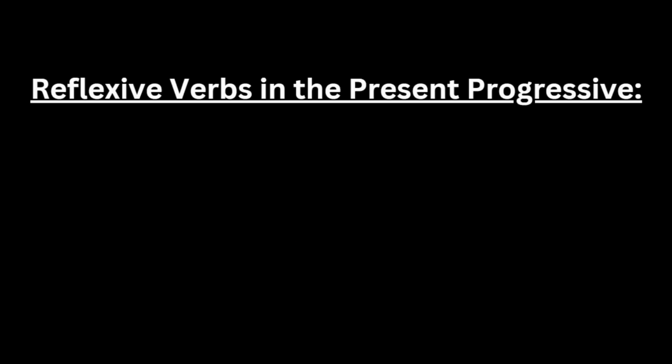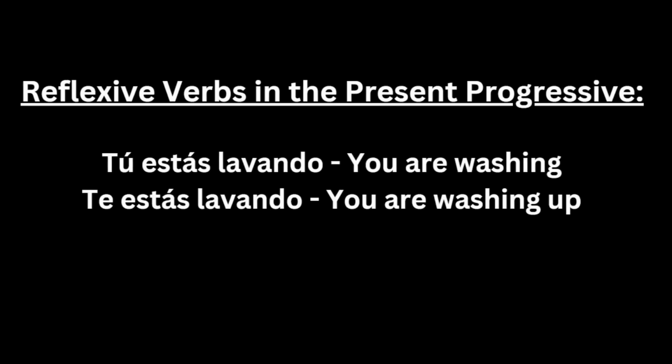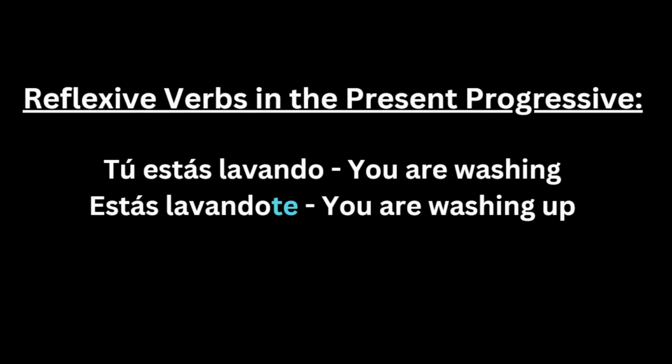Reflexive verbs can also work in the present progressive, like saying tú estás lavando, meaning you are washing, and te estás lavando, meaning you are washing up. In the present progressive, you can also attach the indirect object pronoun to the end of the infinitive itself, like saying estás lavándote.